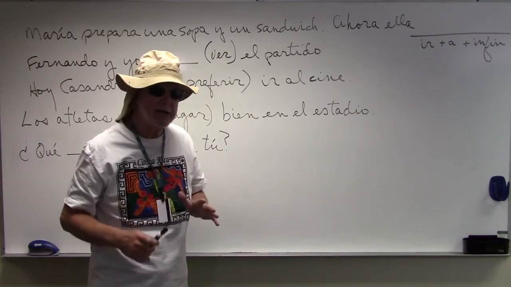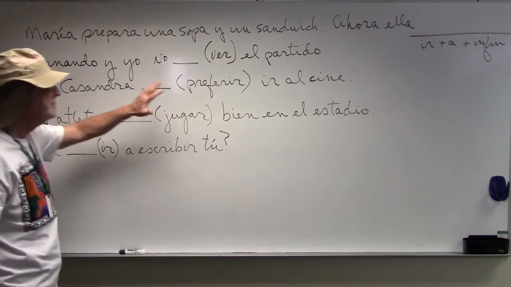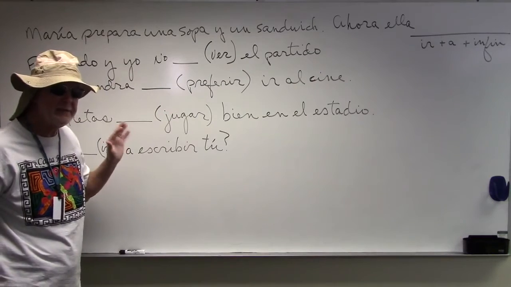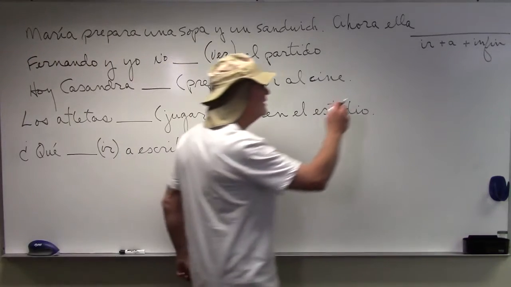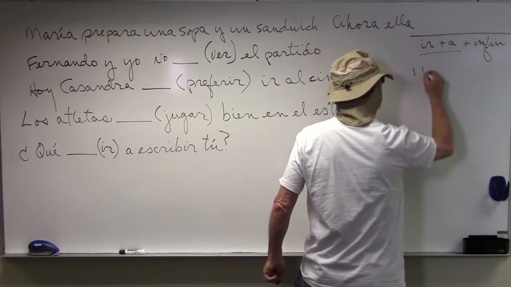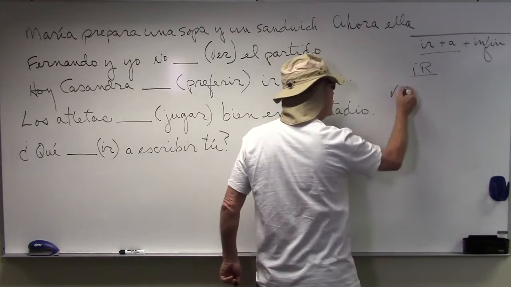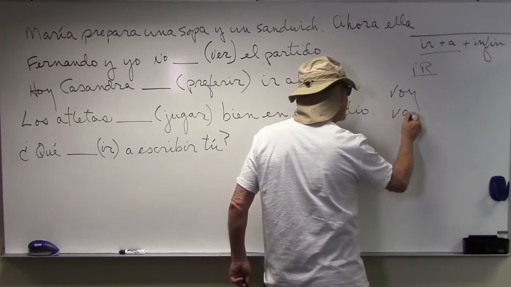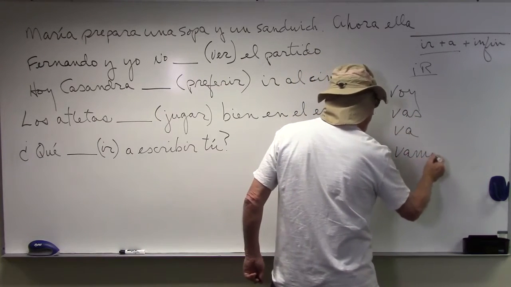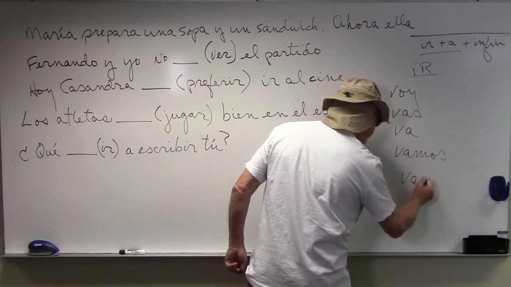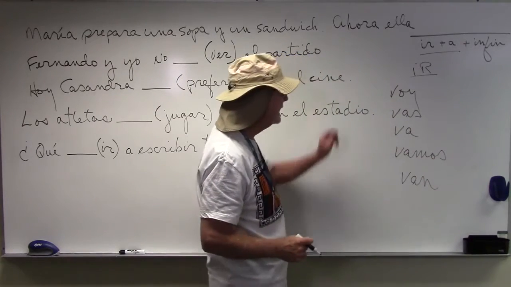So for now, let's look here. We have a test coming up, and part of the test will have to do with the verb ir. The verb ir. That's what? Voy. Again, what? Vas. What else? Va. Vamos. And van. To go.